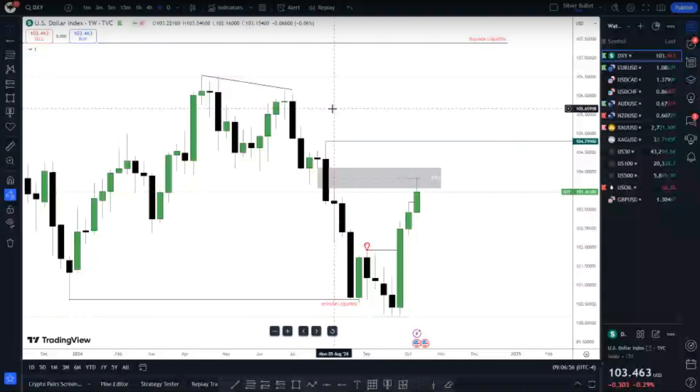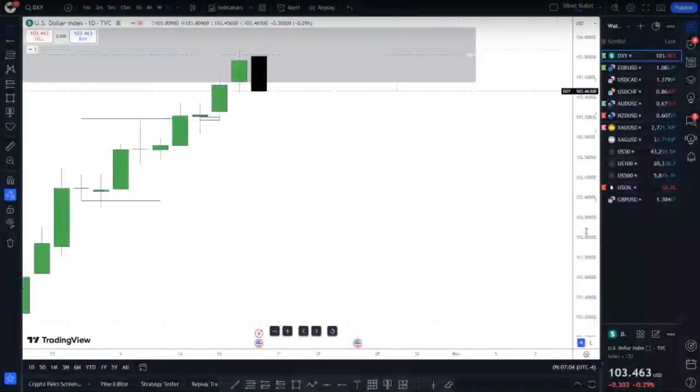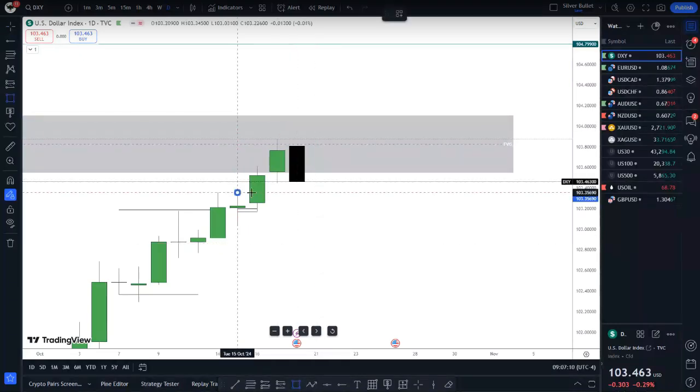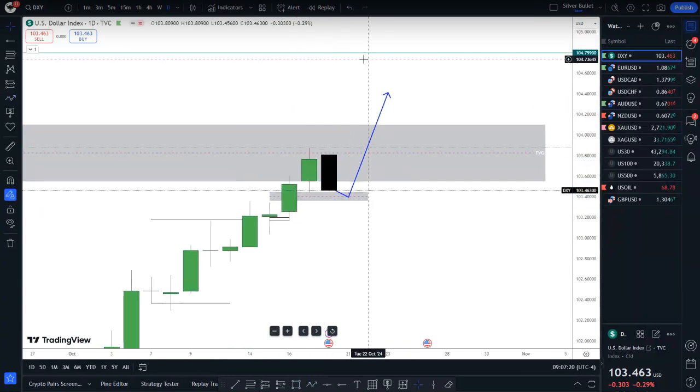Bullish DXY here. Let's look at the daily chart now. This will be even more interesting on a daily. What are we looking for in this case with a bullish bias? Remember that we have external range liquidity taken up here. We're pushing back down into internal range, to the fair value gap. So I want to see price pushing down to the fair value gap here before it can rally to the upside, to close above these highs and eventually to this 104.80 key level. That will be the daily chart.